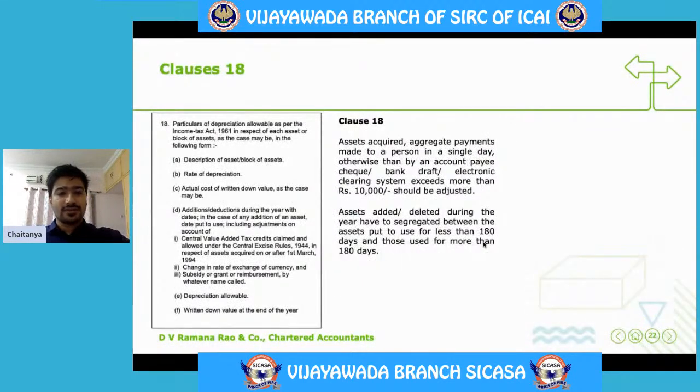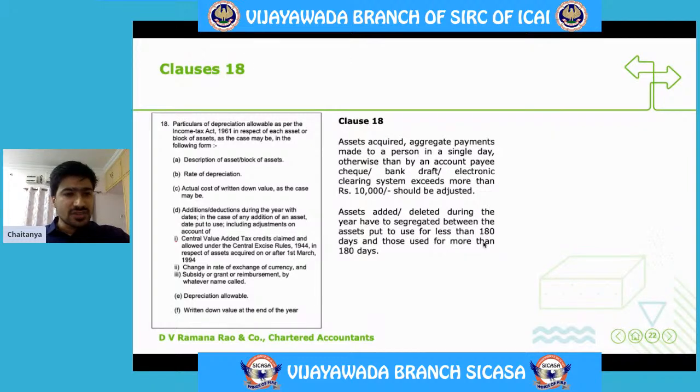Clause 18. We all know there is one particular note in the financial statements of companies which is displayed in a horizontal way. That is our fixed assets note. This particular clause 18 is almost identical to our note on fixed assets.